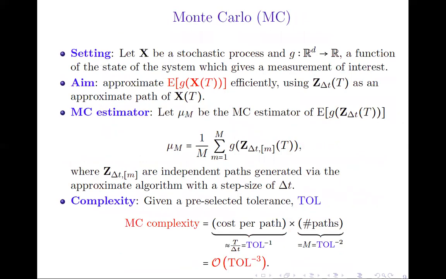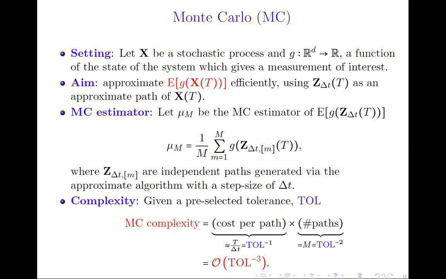So let's recall the Monte Carlo method here. Let's say that we have a setting where X is a stochastic process and we have a certain observable that is giving the measurement of interest. And let's say that our aim is to approximate the expectation of g of X at final time T using some sort of approximate path of the true process. Then the idea of the Monte Carlo estimator is to approximate the expectation using some average of the observable evaluated at independent realizations of the paths generated with the approximate algorithm.